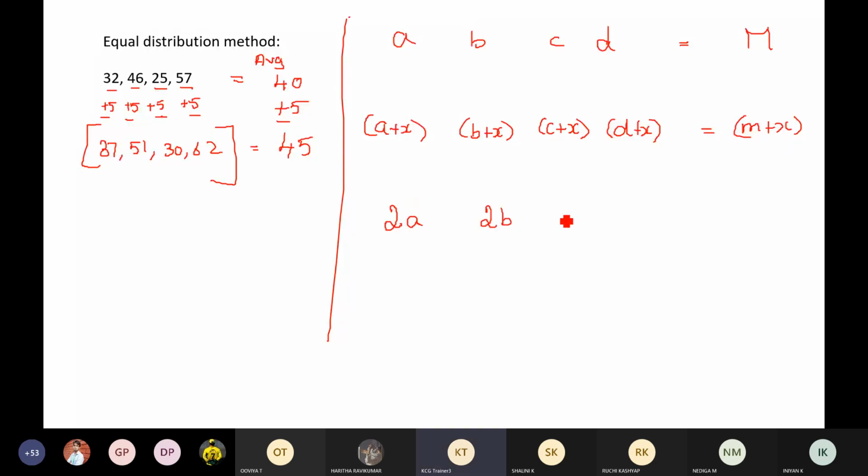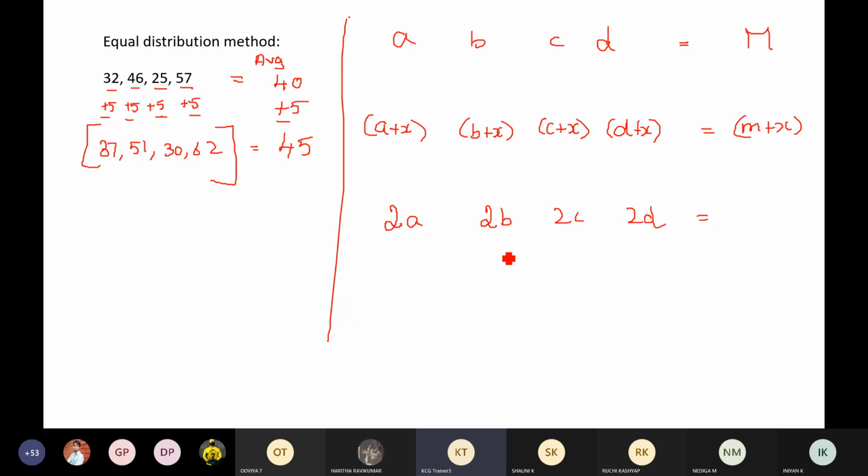Okay, what will be the average of 2A, 2B, 2C, 2D? In terms of M, tell me guys, what will be the average of 2A, 2B, 2C, 2D?